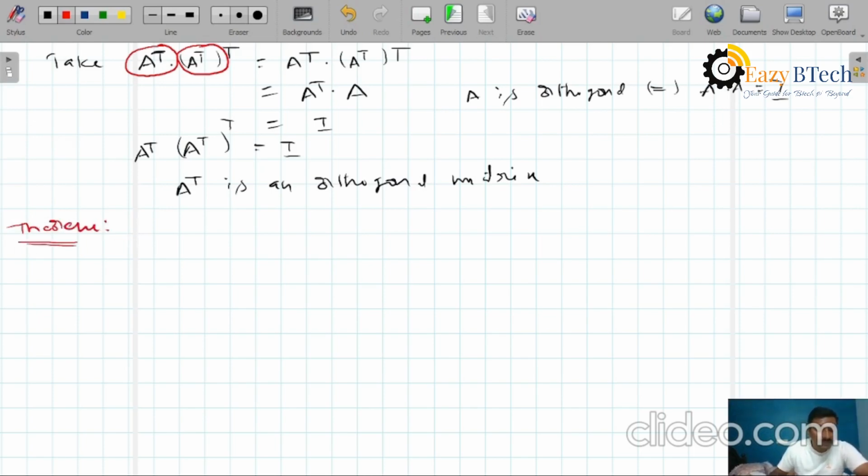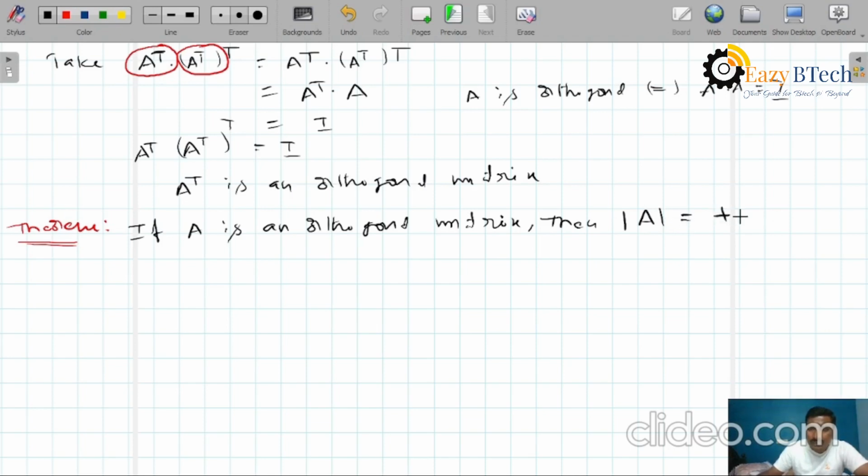What is this theorem? It's also a very important theorem for our main examinations. If A is an orthogonal matrix, then the determinant of A equals either plus 1 or minus 1.